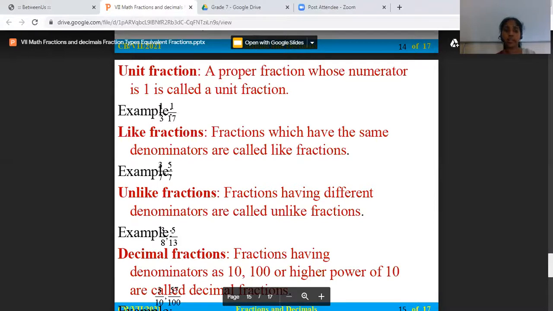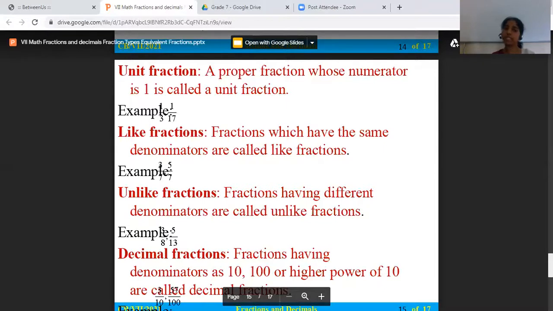What are like fractions? Next is the like fraction. Fractions having the same denominator. If you take two fractions and they have the same denominator, then they are like fractions. Example: 2 by 5, 3 by 5. These are like fractions. Whereas 2 by 5 and 2 by 6 are not like fractions, because their denominators are different. The denominators should be the same.